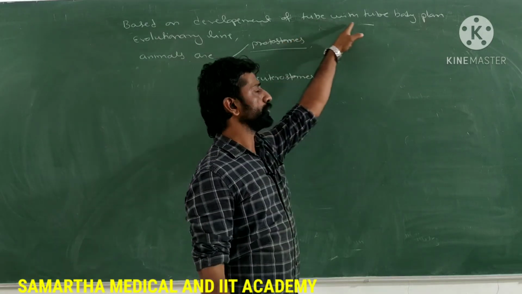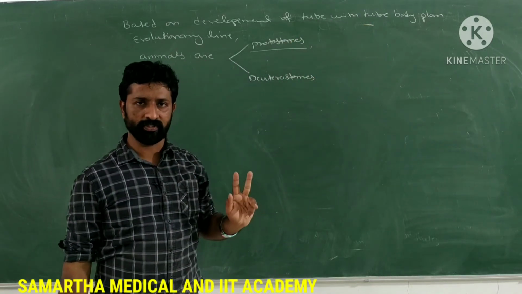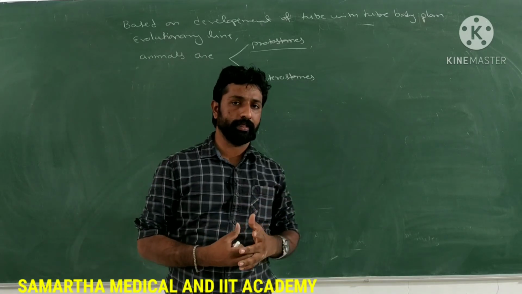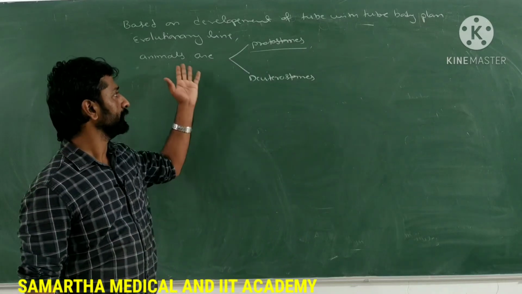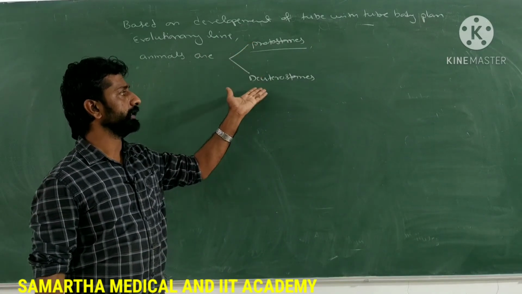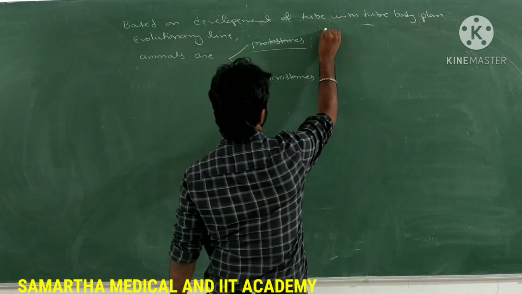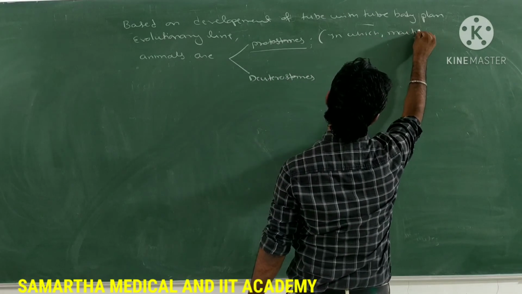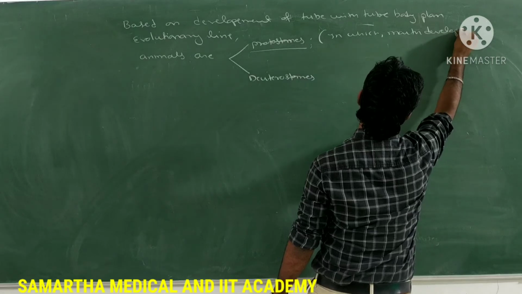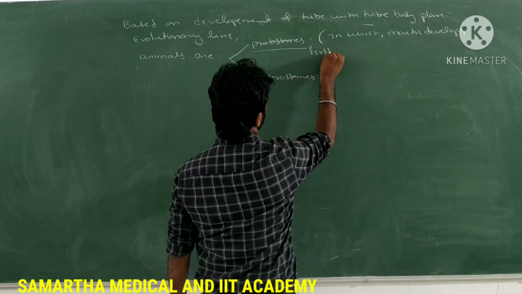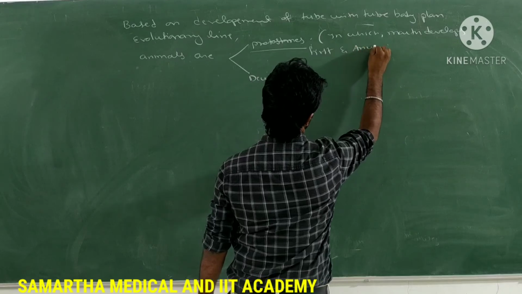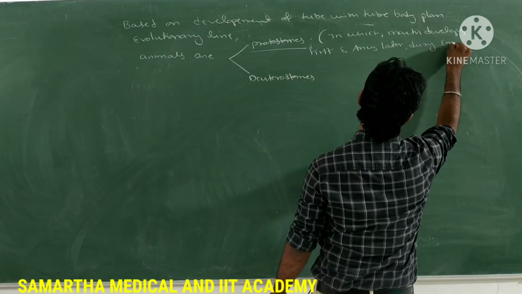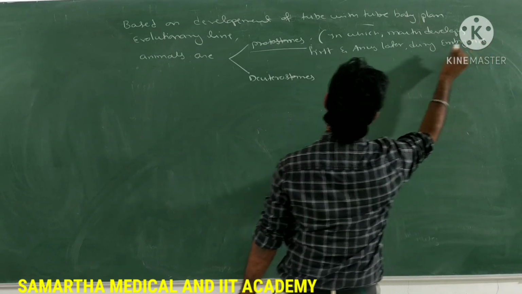See, we know that in the tube within tube type of body plan, two separate openings are present. One is the mouth and another one is the anus. Which one develops first, the mouth or the anus? Based on that, the animals are of two types, protostomes and deuterostomes. What do you mean by protostomes? Those in which the mouth develops first and the anus later during embryonic development.